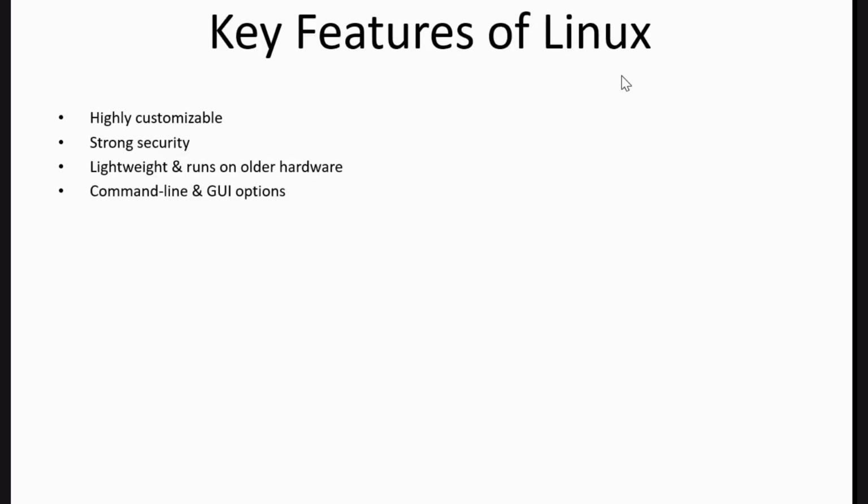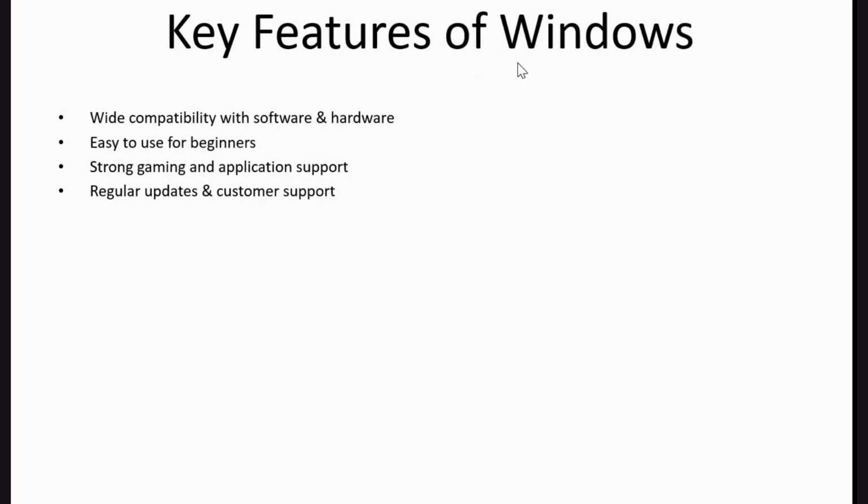So these are the key features of Linux. Highly customizable because of open source. Strong security because it's CLI, command line interface. Lightweight and runs on older hardware. Command line and GUI options. GUI is also there, but it's only about 40%, and 99% is command line.